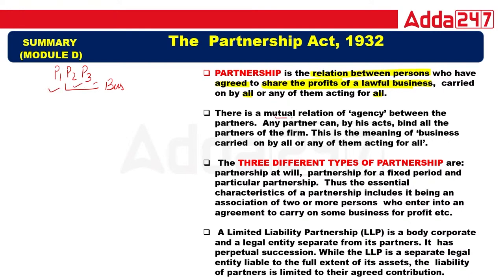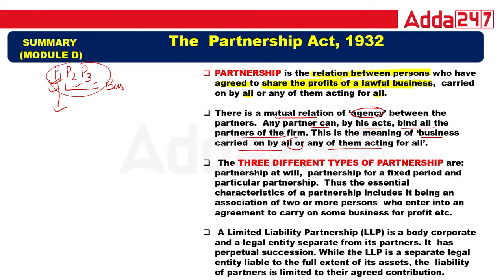There is a mutual relation of agency between the partners. Why? Because any partner can, by his act, bind all the partners of the firm. Bind means, suppose any act is done by partner 1, that act will bind all the partners. So whatever wrongful act is done by P1 will bind all the partners.